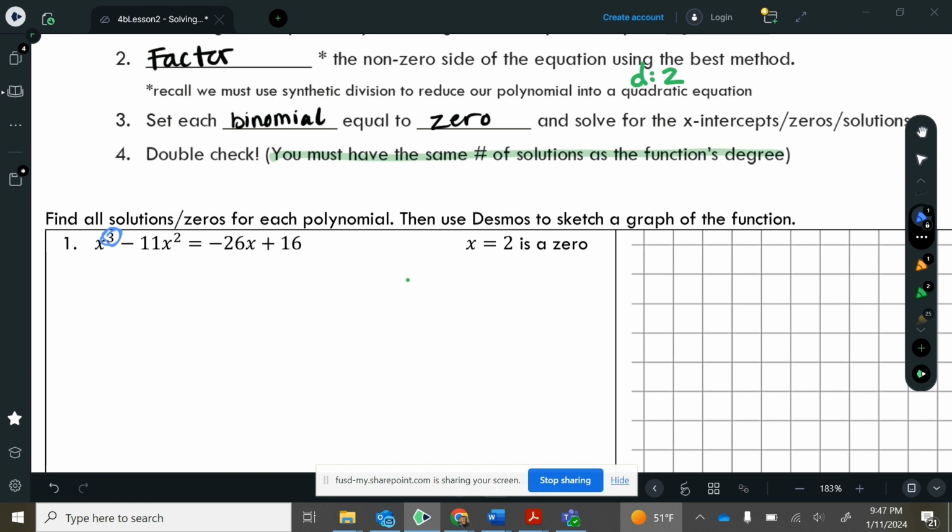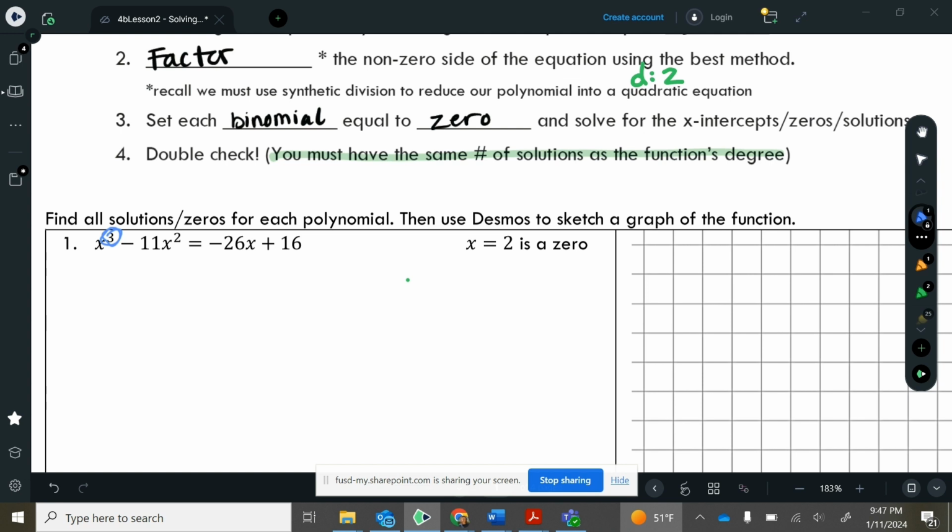So that means we should expect to find 3 factors, which is going to give us 3 solutions to this equation. And then when we graph it, we should expect to see 3 x-intercepts.